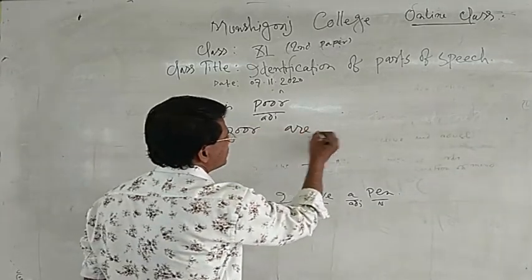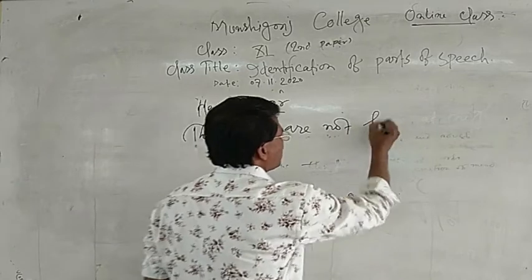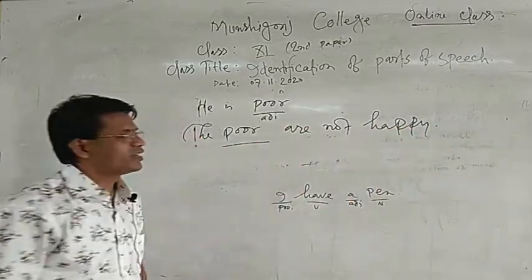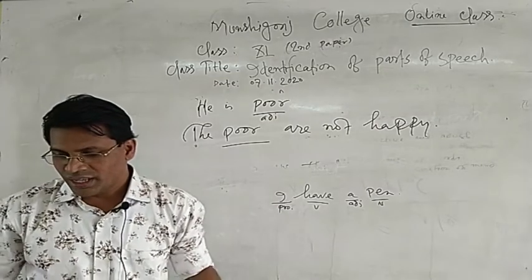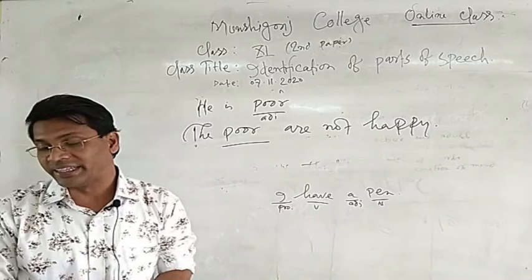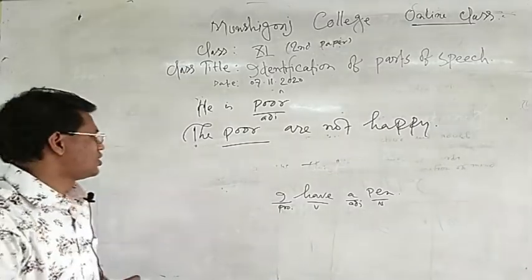Here, the poor has been used as a common noun.